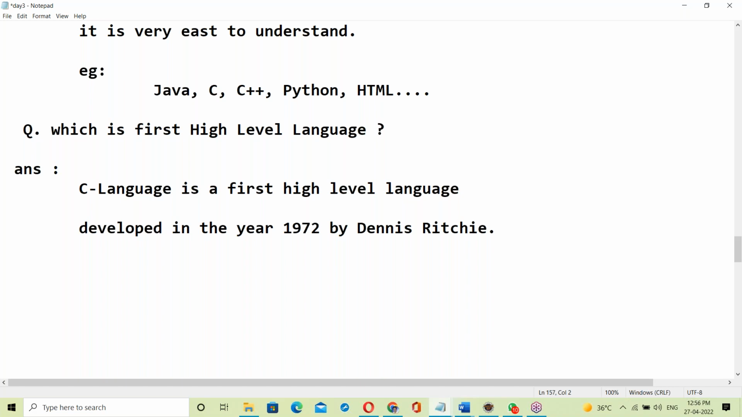To make things easy, since machine language and assembly language are not easy, C language was developed. C is the first high level language. After C, next came C++. After that came Python, then VC++, and after that Java.